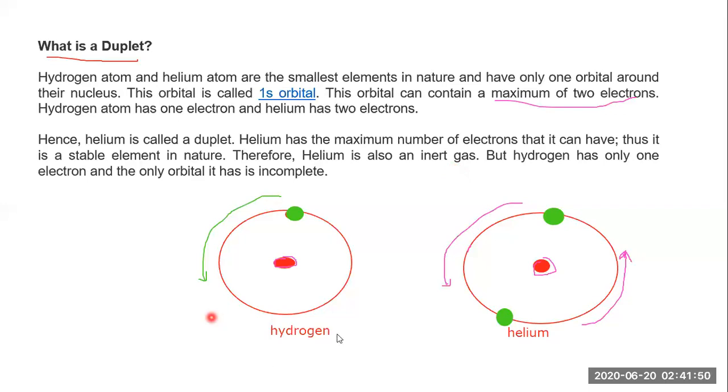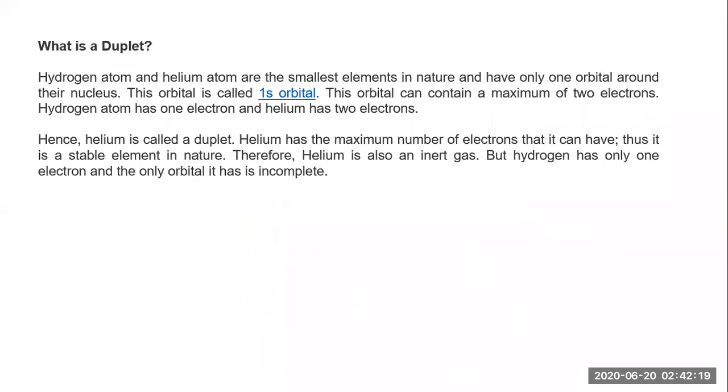Okay, so these are the two points you have to remember. So what is a duplet? Let's revise with me. Duplet is a property in which the orbit nearer to the nucleus is accommodated with its maximum capacity, that is two electrons, and then the atom is called a duplet. And because of the duplet completion, it achieves the noble gas configuration. So these are the points we have to discuss. Okay, so let's move further.